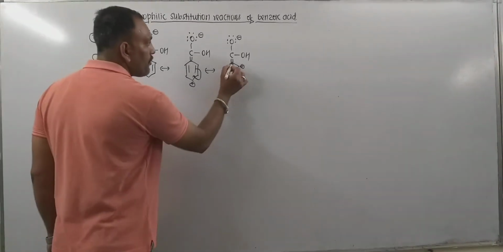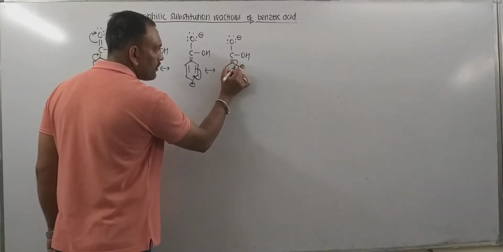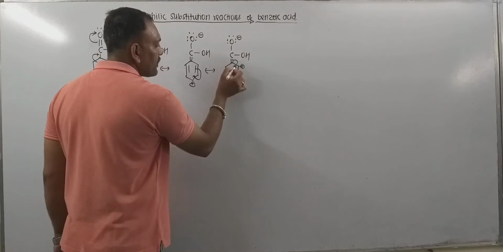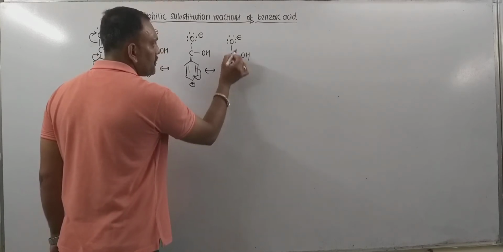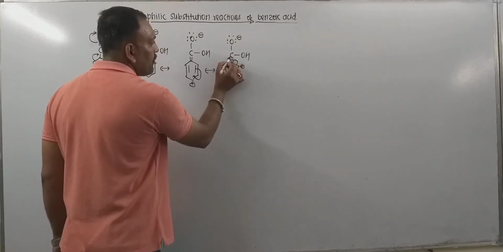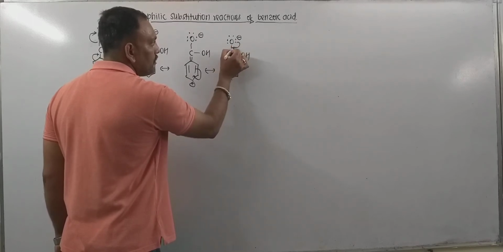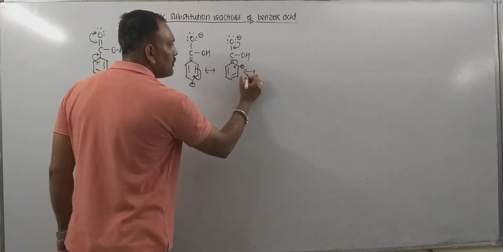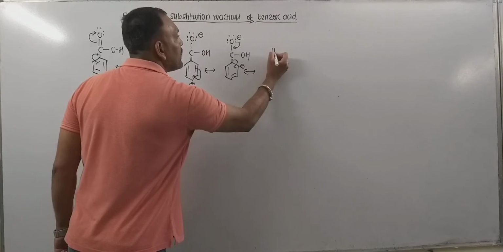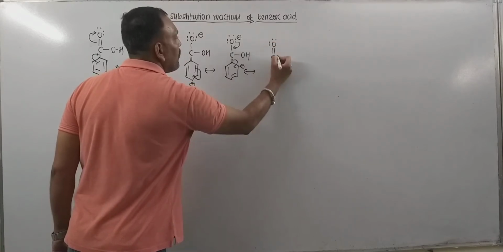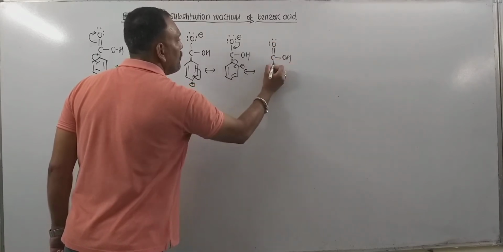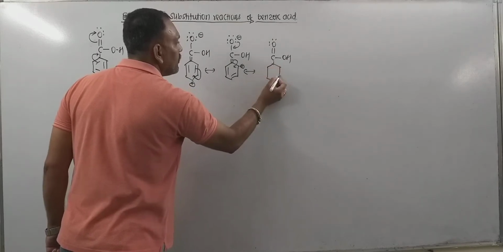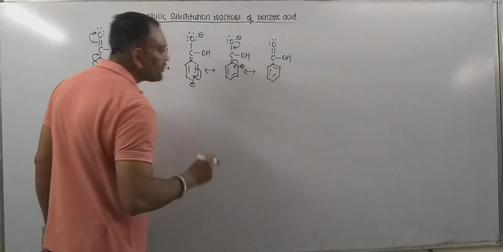Now lastly, these electrons may get shifted like this, so that this carbon would bear the positive charge. So the last resonating structure may be given in this manner.